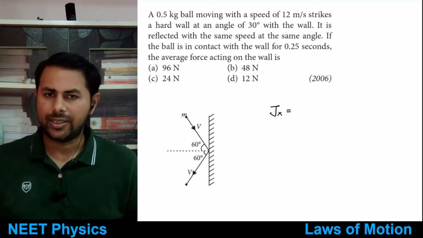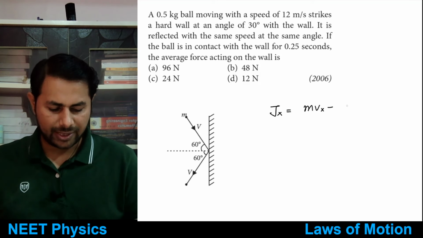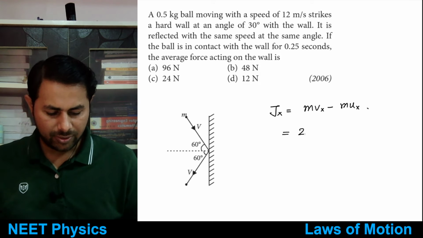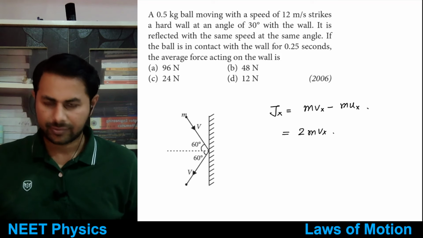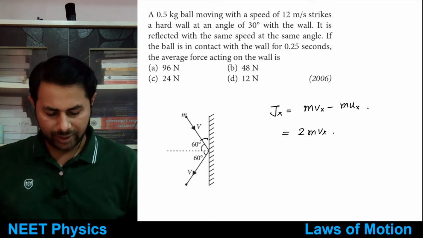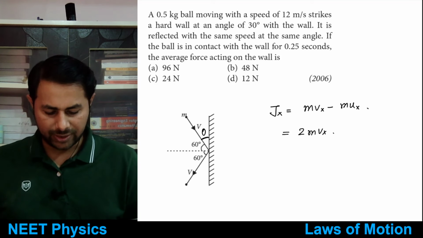So impulse is equal to change in momentum, right? So it is mvx minus mux, and that's equal to 2 times mvx, as we just saw, because the vertical component will not change, it will remain constant, and this angle is given.